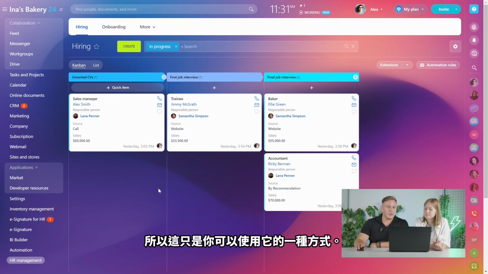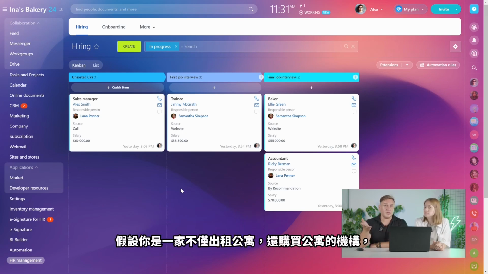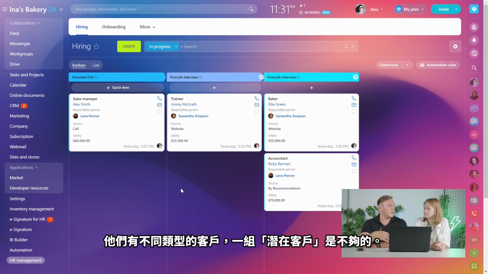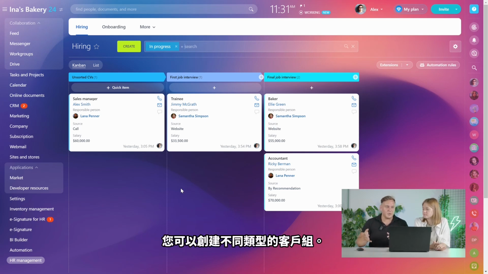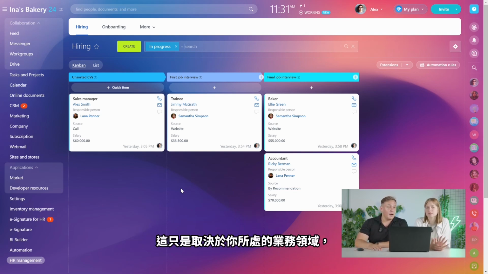So that's just one way you can use it, and it can basically be used to accommodate any kind of process, right? For example, let's say you're an agency that not only rents out apartments, but also buys apartments. You have different types of clients, and one lead is just not enough. So you can create different types of clients. That's just one of the ways you can use it, both for your internal processes and for your sales. It just depends on the area of business that you work in.